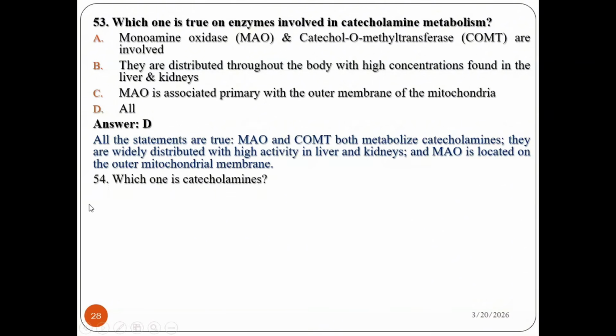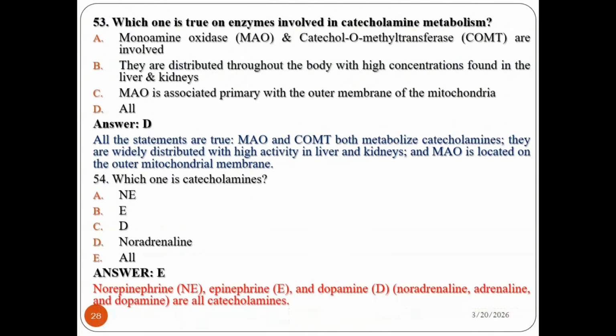D. The other question is, which one is a catecholamine? Norepinephrine, epinephrine, dopamine, noradrenaline. I think all are catecholamines because they have a benzene ring with two OH groups. Therefore, the answer is all. Yes, the answer is all, because norepinephrine, epinephrine, dopamine, noradrenaline, and adrenaline are all catecholamines. This is an easy question for you, so you can answer as is.